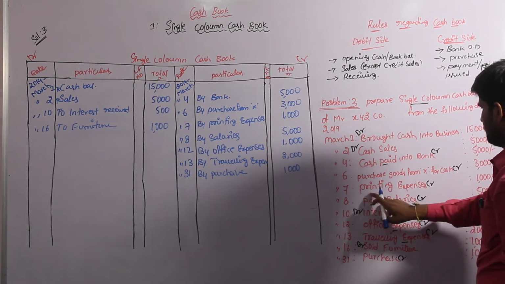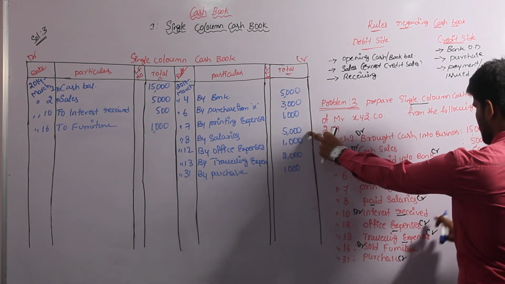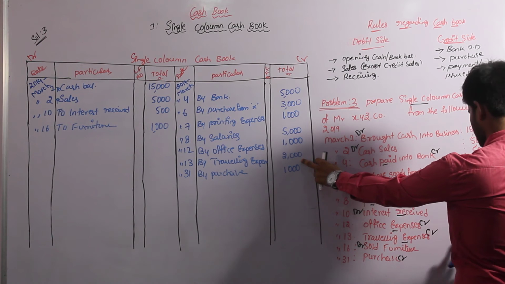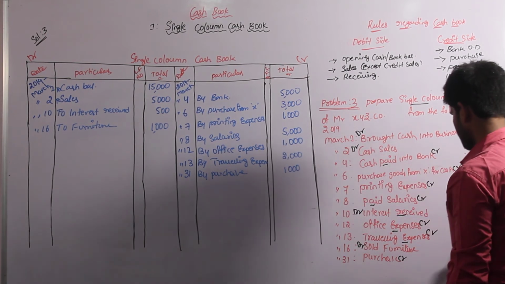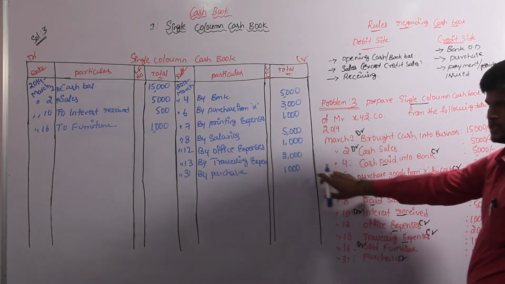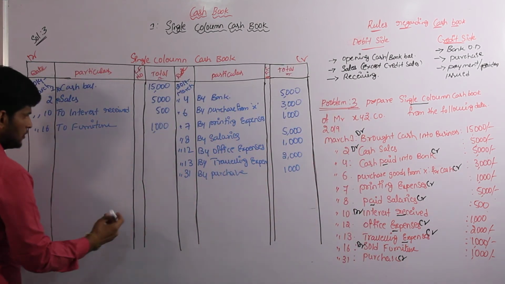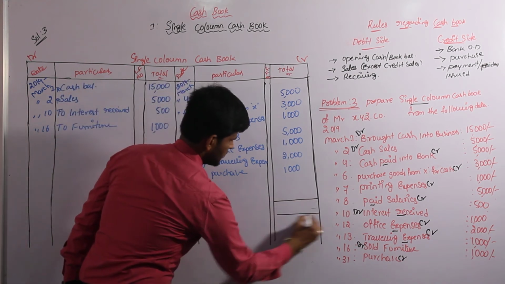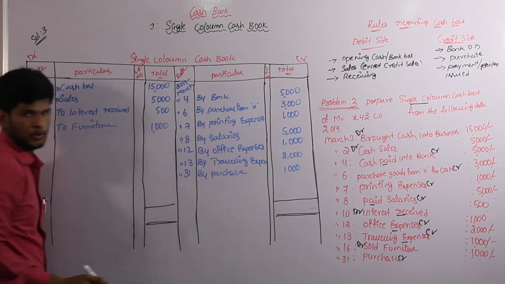Next, printing expenses 1,000, salaries 5,000, office expenses 1,000, traveling expenses 2,000, sold furniture 1,000, purchase 1,000. So all transactions are entered perfectly, and we have to equalize the values. Two parallel lines must be drawn, and both columns must be equal on both sides.